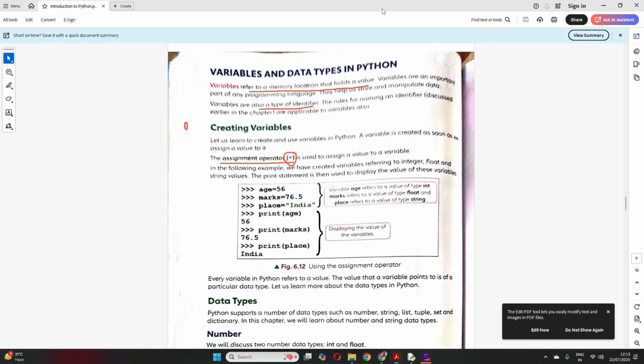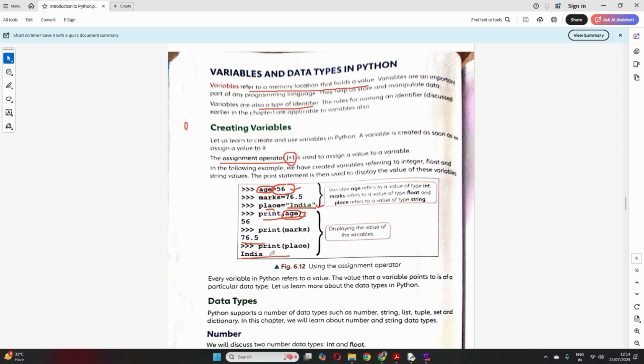Clear? Now let's see the examples of variables given in your book, like age is equal to 56, marks is equal to this, place is equal to this. Then we are printing age. This is my variable age and I've assigned the value 56 to it. So when I'm printing age, it will refer to 56 and print 56. Similarly, you can print marks, and print place, whatever was stored in the variable place.